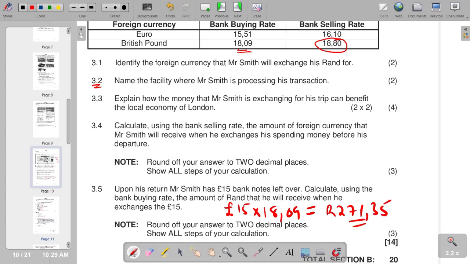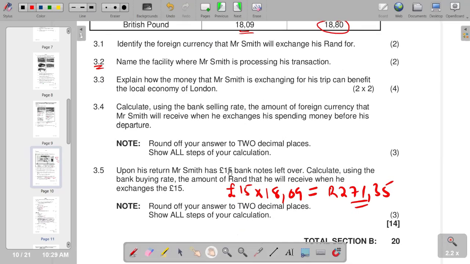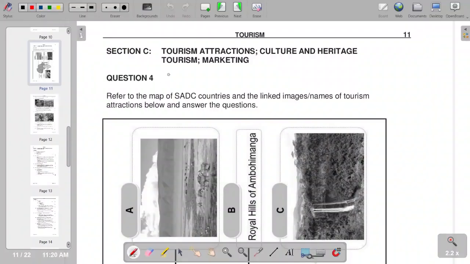So basically, that is what we have on that part, and this is the last part that we have in terms of our question 3. And of course, we need to move on to the next question, which is going to be our question 4. Question 4 is on tourism attractions.